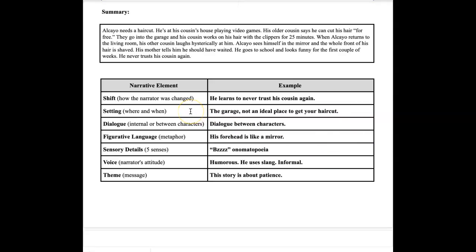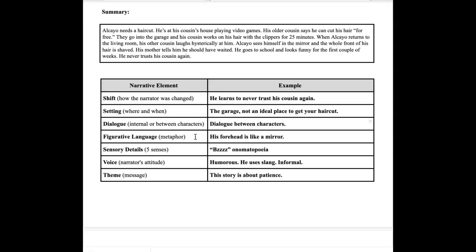The second narrative element that is really important is setting. Where and when. So it's the summer after 4th grade and before 5th grade, so we know that. And we know where it is, the garage, and it's dark and gloomy, and it's not really an ideal place to get your hair cut. So that gives us some foreshadowing too. So do we have internal dialogue here, or do we have dialogue between characters? And we decided as a class that the dialogue here was between the characters, between he and his cousin.